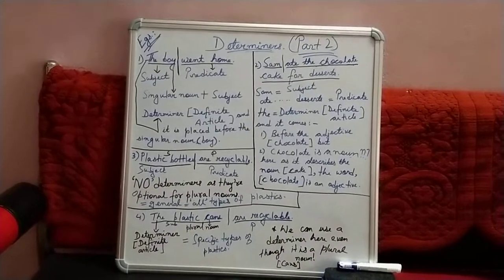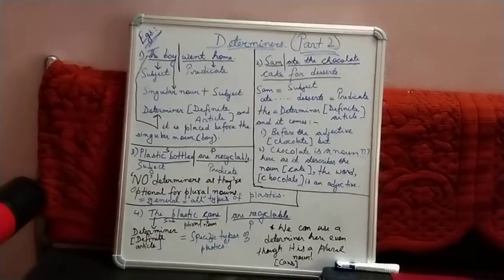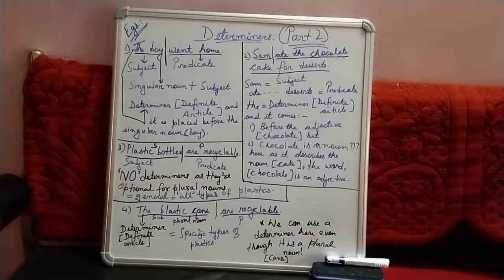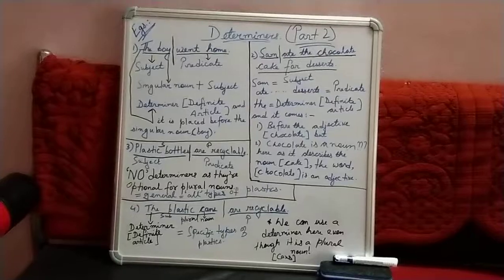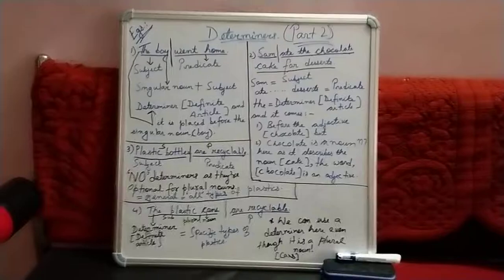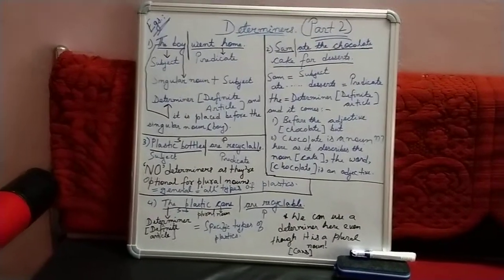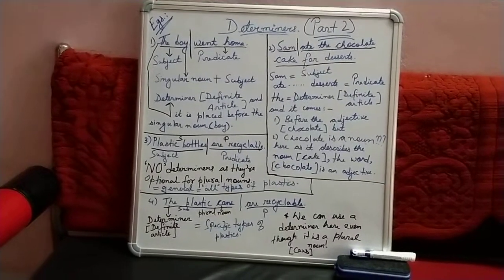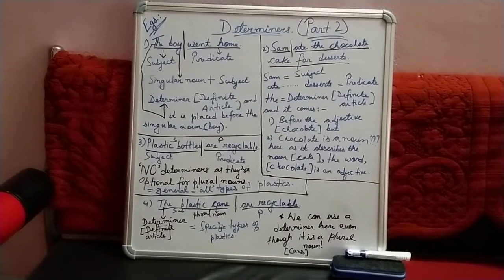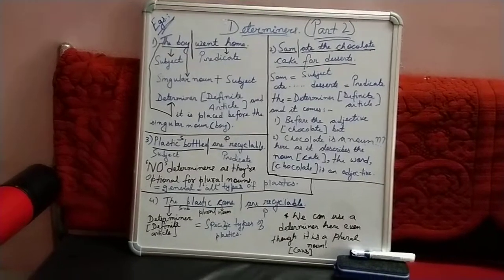So what is the action? Went. Where did he go? Home. So went is our main verb or action verb. Now you see here the word the is placed before the singular noun boy. So our first point is justified: a determiner is placed before a singular noun and it also introduces a singular noun. Along with that, it also proves that we need a determiner to introduce a singular noun. Clear?